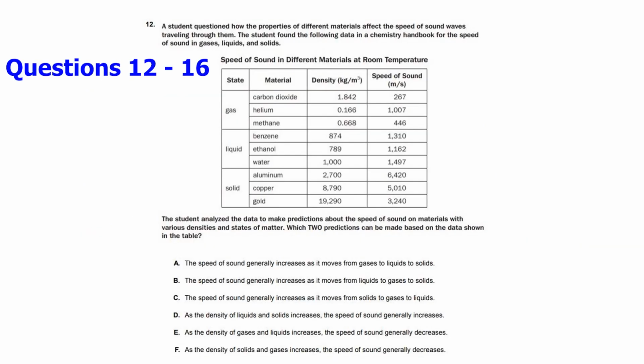Number 12, a student questioned how the properties of different materials affect the speed of sound waves traveling through them. The student found the following data in a chemistry handbook for the speed of sound in gases, liquids, and solids. So let's take a look at this.